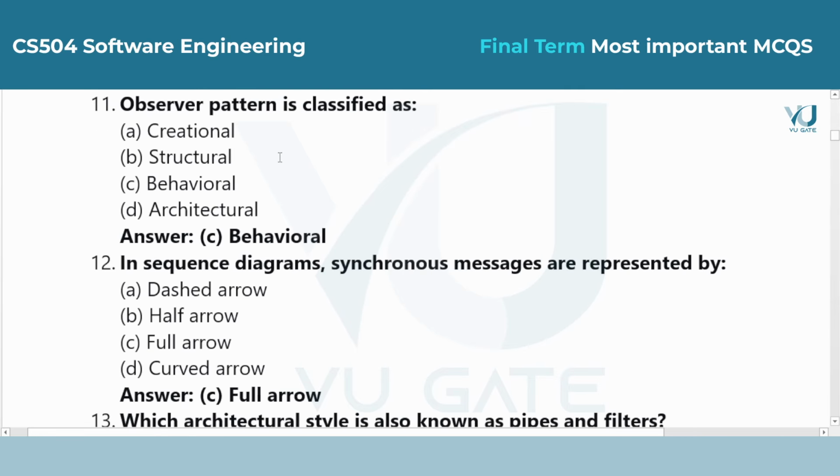Question 11. Observer pattern is classified as. Answer is option C, behavioral. Behavioral patterns are about how objects communicate and interact. In the observer pattern, one object notifies several other objects whenever its state changes.